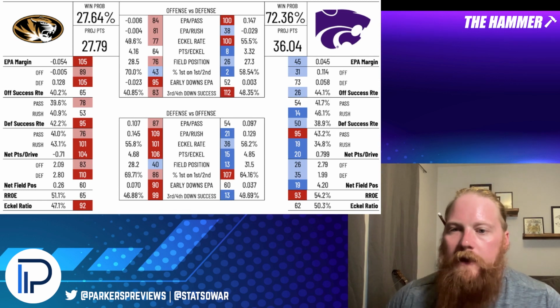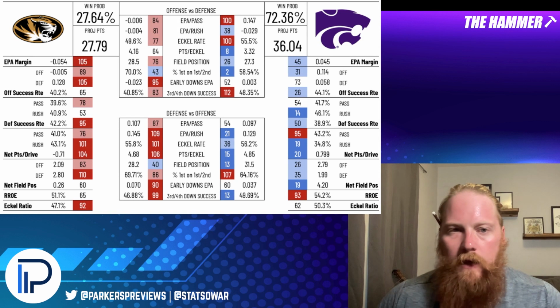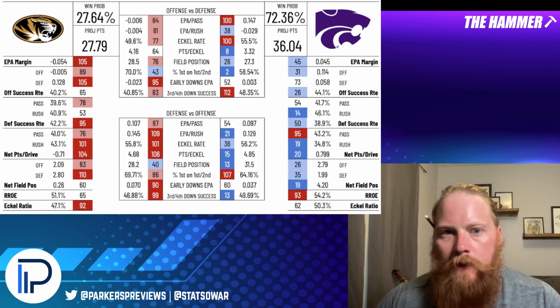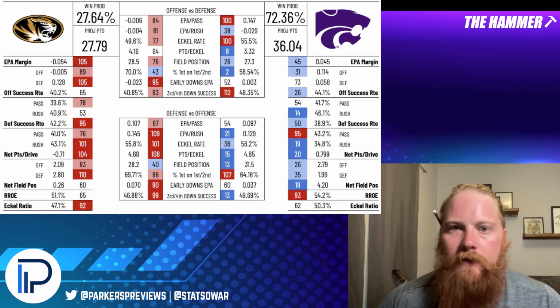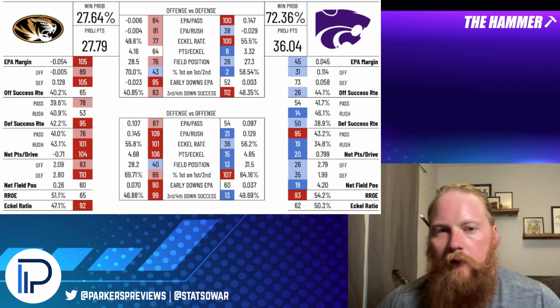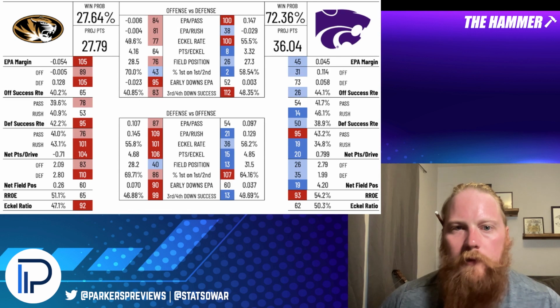I hope this has been informative. Definitely an analytical way to look at this game. This will be a great matchup and a game that I'm definitely betting on, and I'm hoping that Kansas State's explosiveness on offense really carries them to a nice, comfortable win.